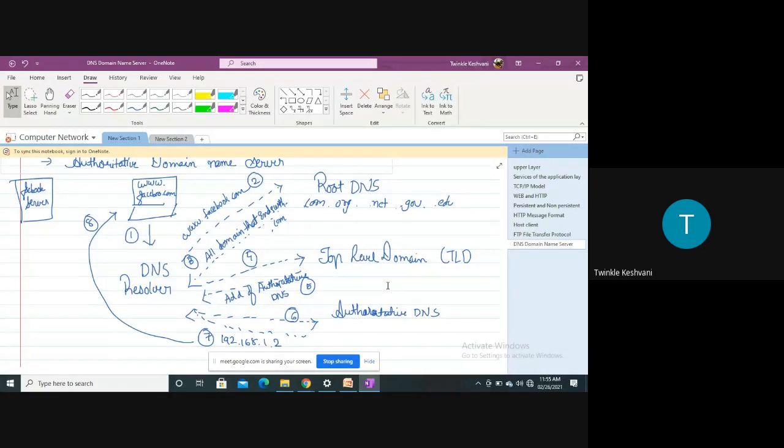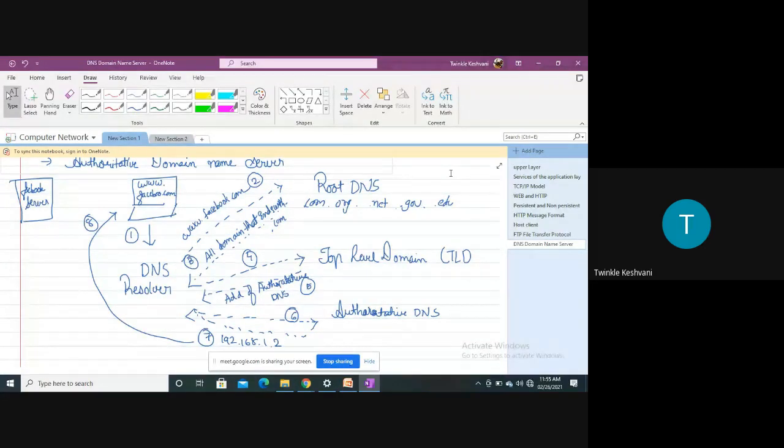So here the top level domain will identify that the addresses sent by the root DNS belong to this authoritative domain name server, because there will be many authoritative domain name servers. Whatever domain name the user has provided to the TLD, the TLD will identify that this domain name belongs to this authoritative DNS.